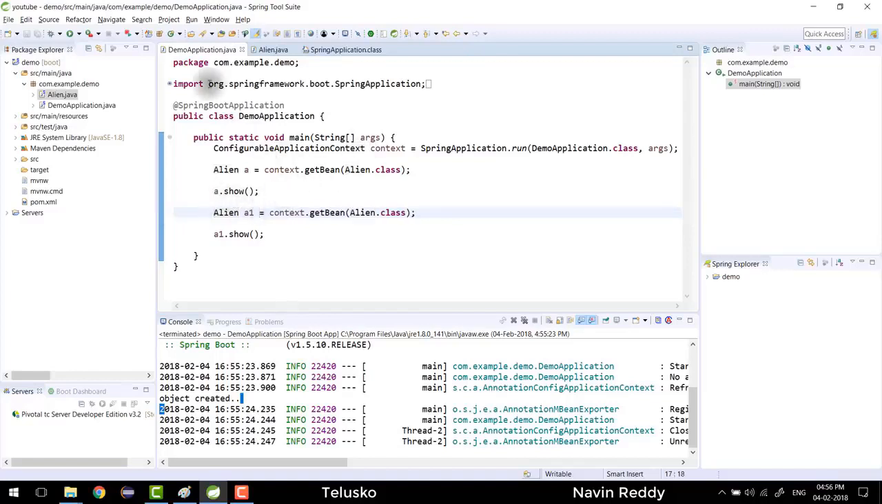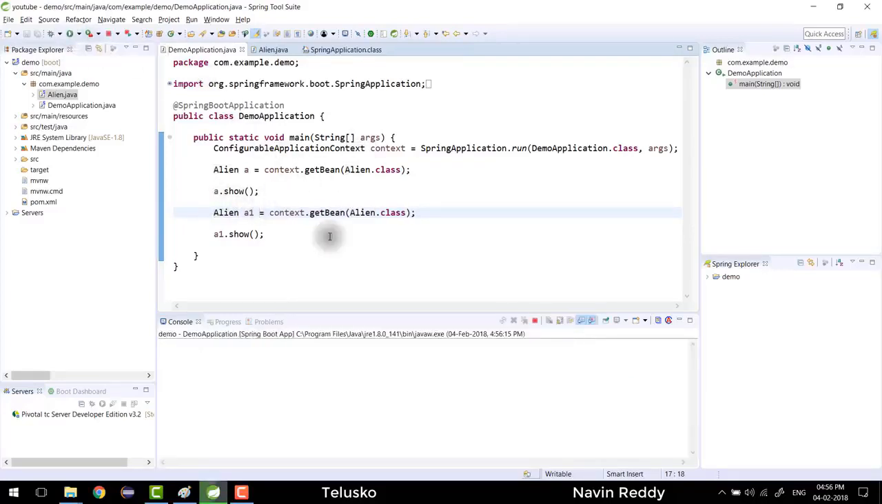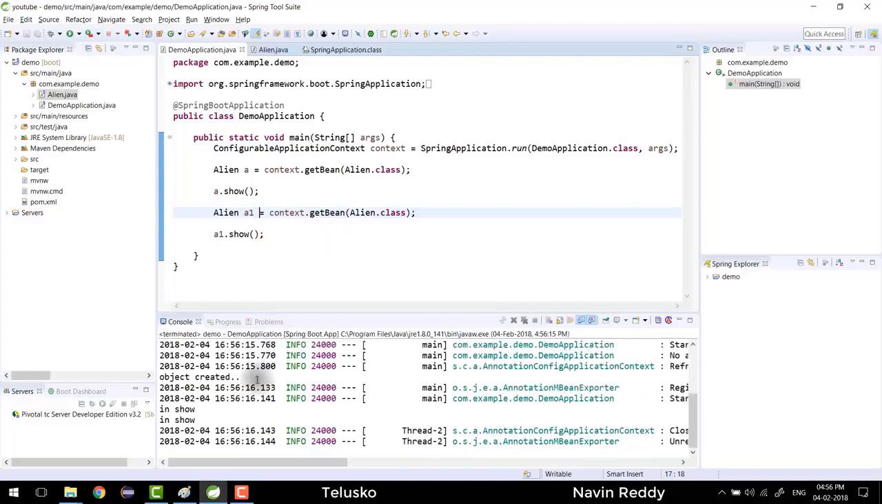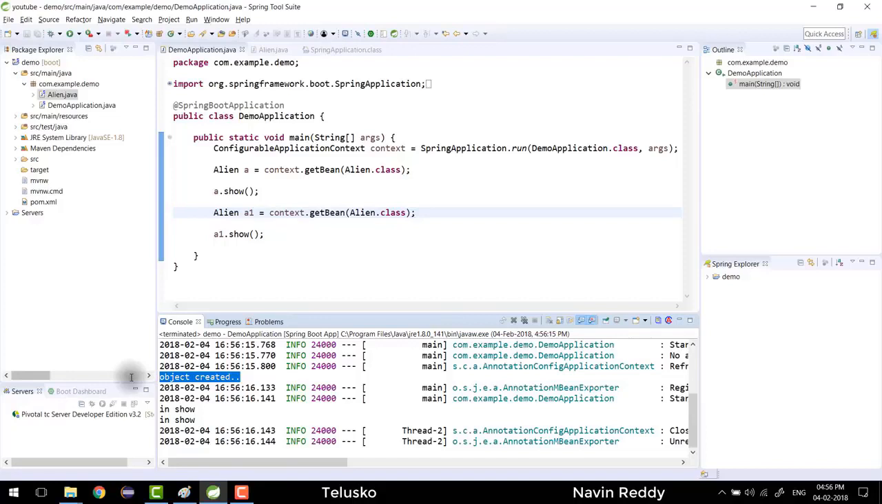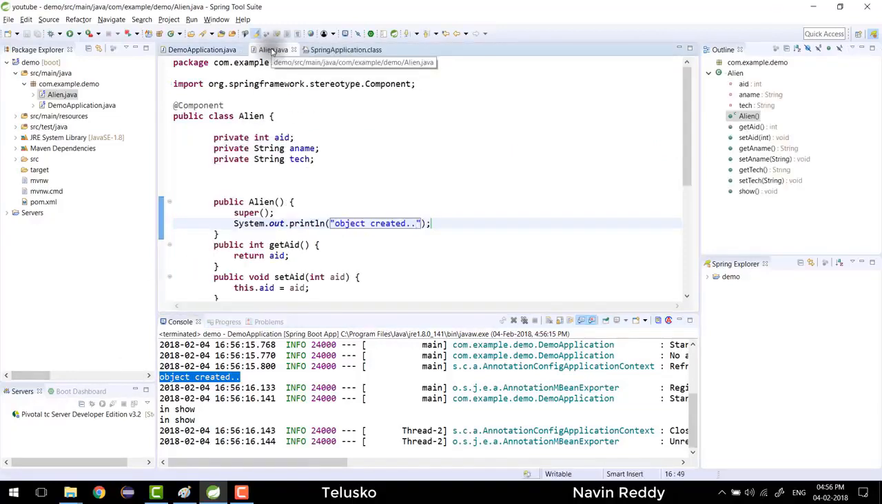So I hope you have entered the value in the comment section. Let me just run this code and you can see it is doing only once. So we are getting object created only once because in total it will create only one object. Because by default, Spring Framework uses the concept of singleton design pattern. So in singleton, you get only one instance.